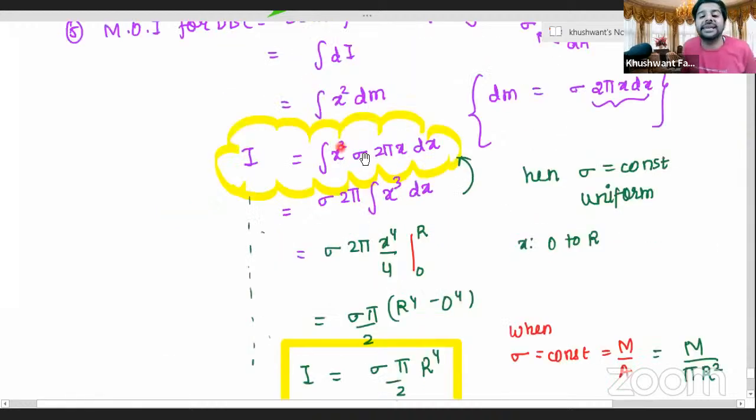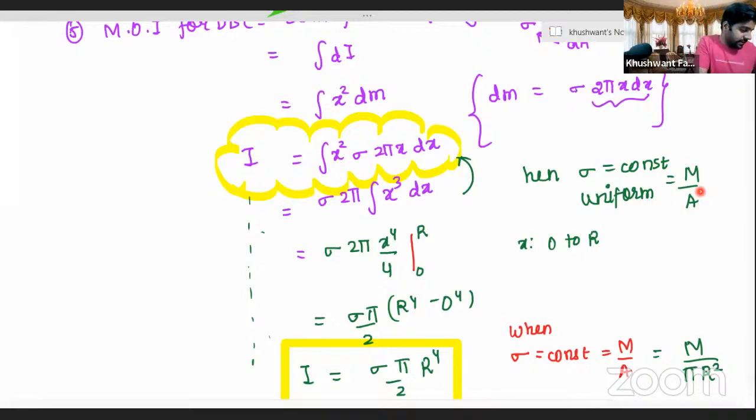Achal, am I saying it correctly? At this point, we took sigma outside, and this was only on the assumption that sigma is a constant, equal to mass upon area for the disk. If that were not the case, suppose sigma was variable, then the entire context would have changed. Am I correct, Achal? Yes, sir.